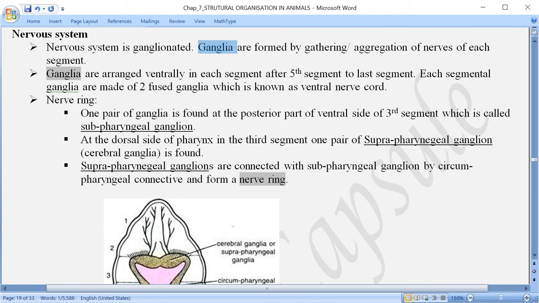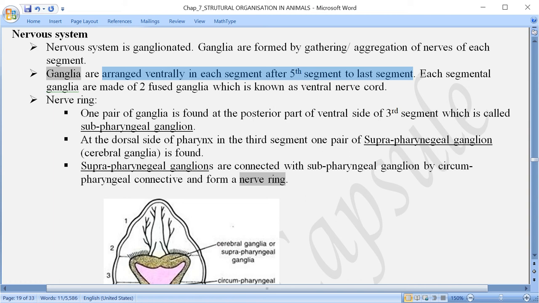Now these ganglia are arranged on the ventral side of the body of the earthworm, after the fifth segment till the last segment. So the nervous system of earthworm is ganglionated, meaning it is made up of ganglia formed by gathering or collection of the nerves of each segment. These ganglia are arranged ventrally in each segment after the fifth segment to the last segment.